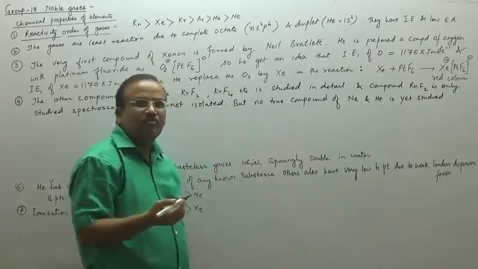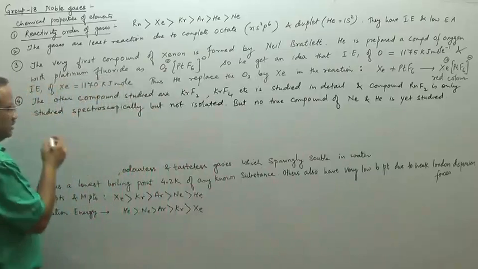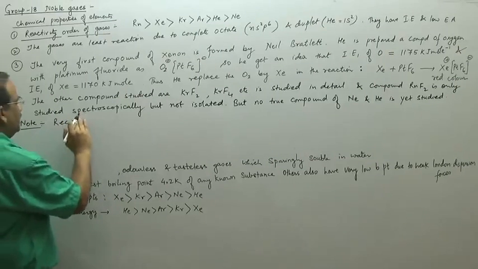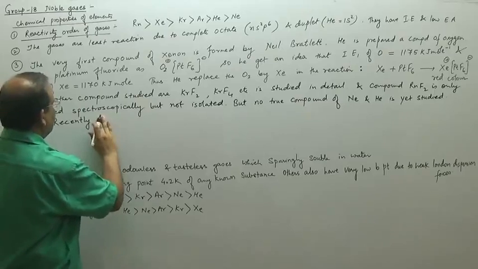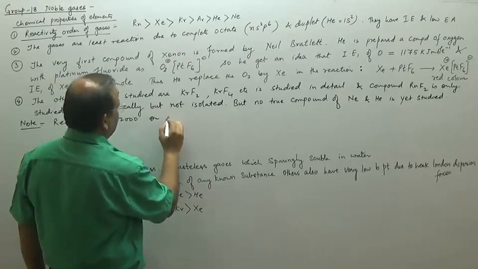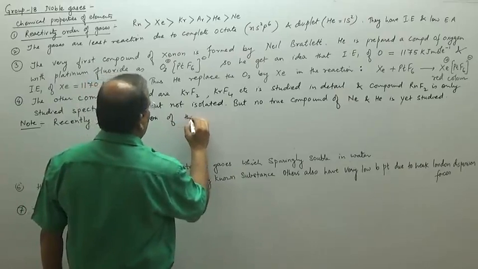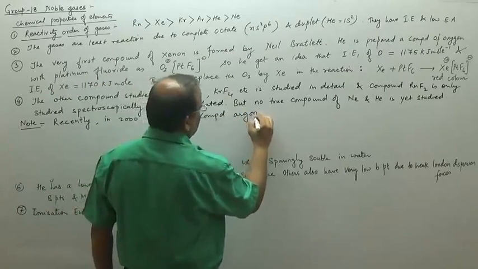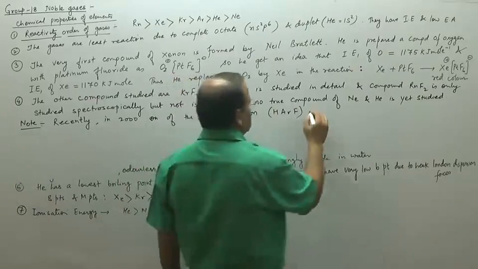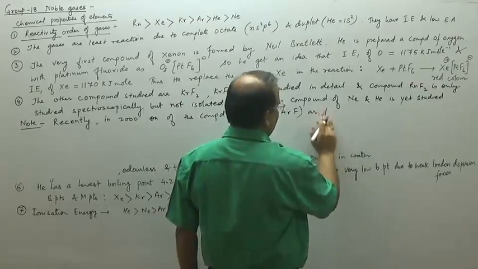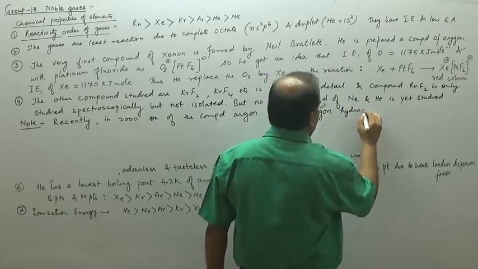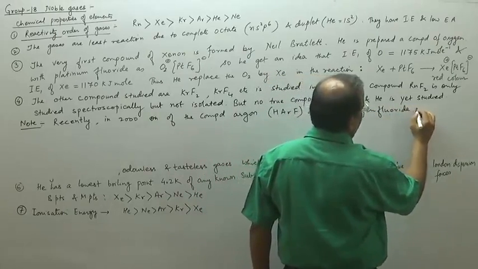Recently in 2000, one of the compounds of argon has been studied. So we can write that recently, in 2000, one of the compounds of argon is studied, that is HArF, argon hydrogen fluoride. Argon hydrogen fluoride is discovered.